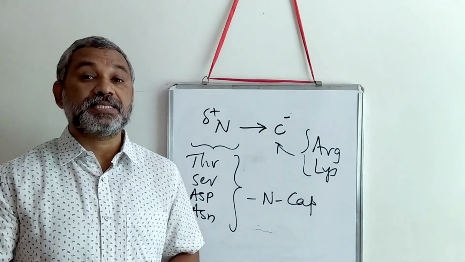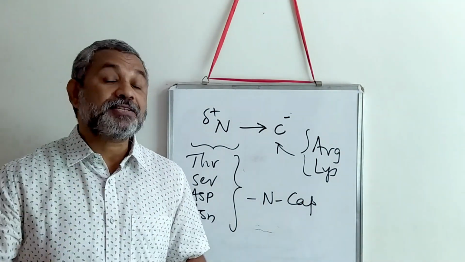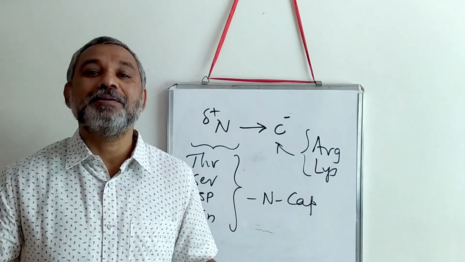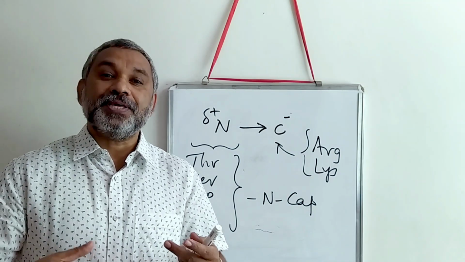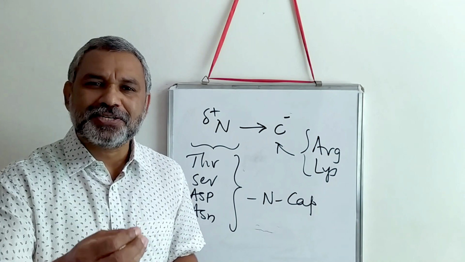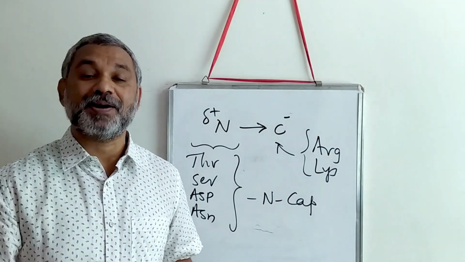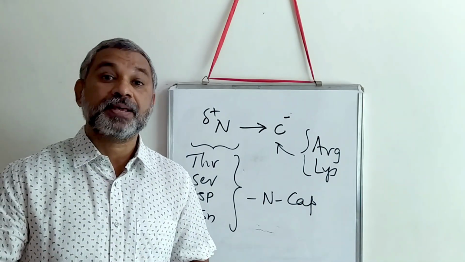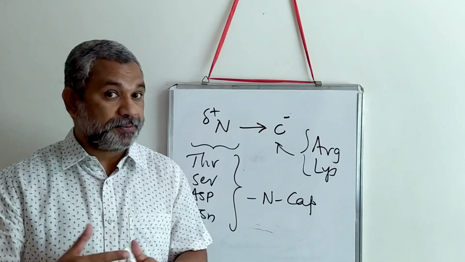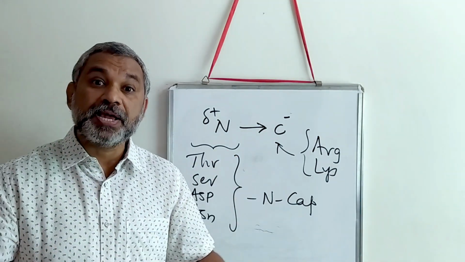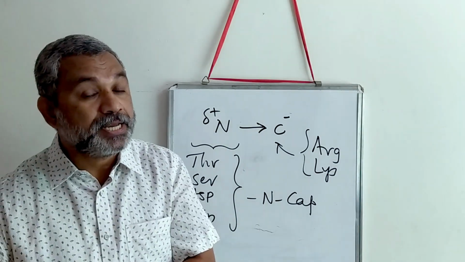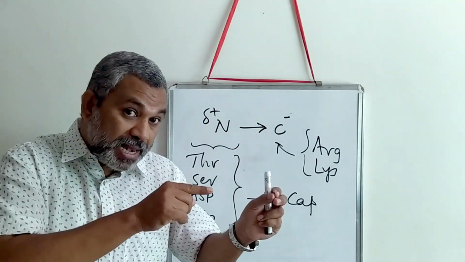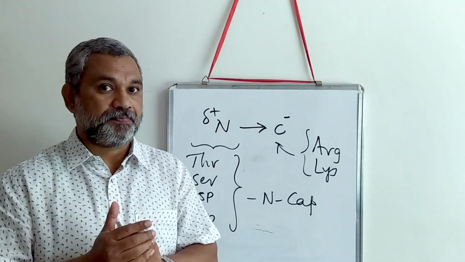Another important aspect is, you have seen that an alpha helical structure is made up of only L amino acids. D amino acids are not normally present in any protein. Even if D amino acids are present, they are limited to bacterial cell walls or certain antibiotics. So otherwise, all proteins are made up of L amino acids. This has some evolutionary aspects as well. If at all an L amino acid has to be converted to a D amino acid, it has to be an enzyme based mechanism. Then only an L amino acid can be converted to a D amino acid.